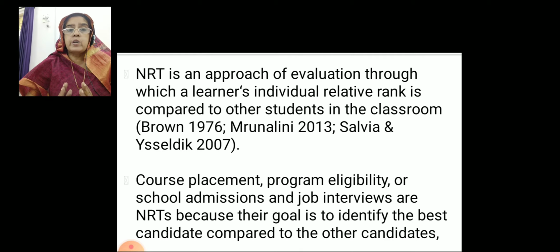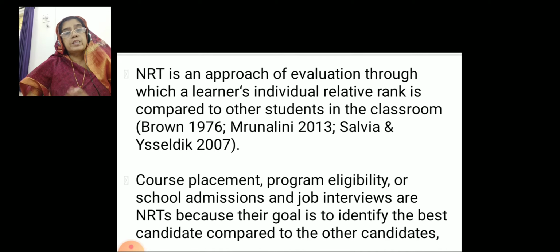So for any course, for any program, or even the small schools, even the first standard level, some schools are conducting an entrance test for the first standard. So for job interviews and all, they conduct this NRT only.